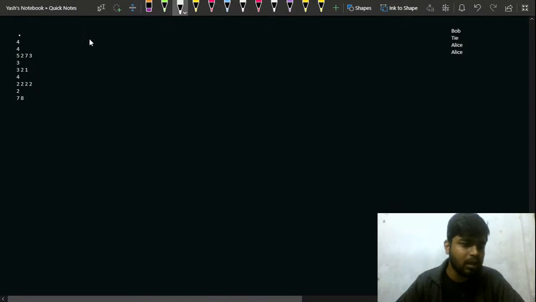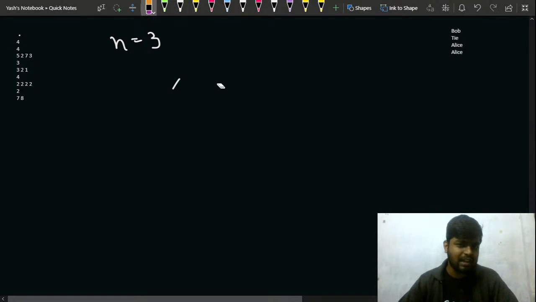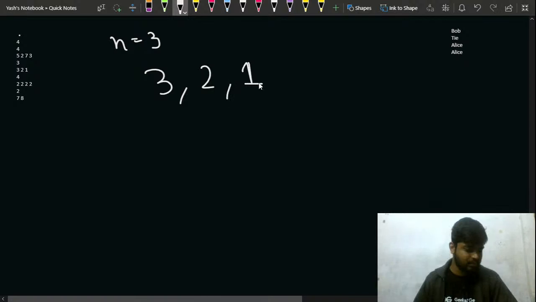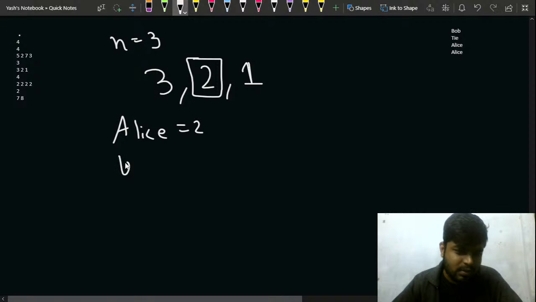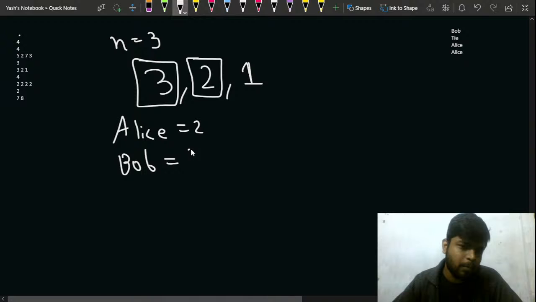But what will happen if, let's say, n is equal to 3 and the array is 3, 2 and 1? In this case, what will happen? You will say that Alice comes in and Alice chooses this, so Alice will get 2. After that, Bob comes in and Bob will choose this 3 up, so Bob gets 3.